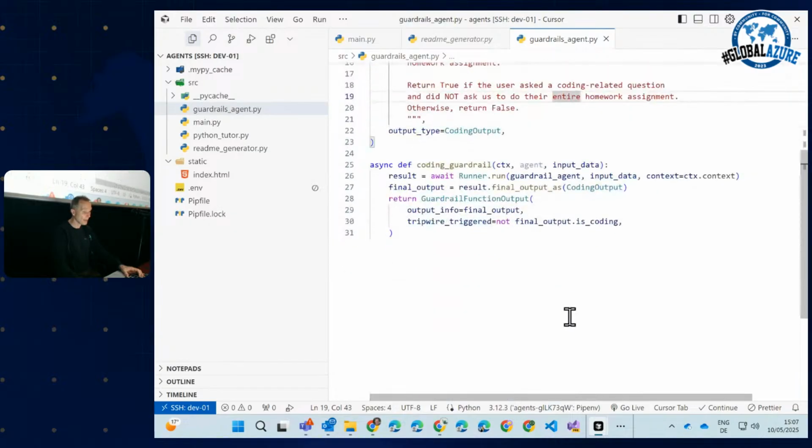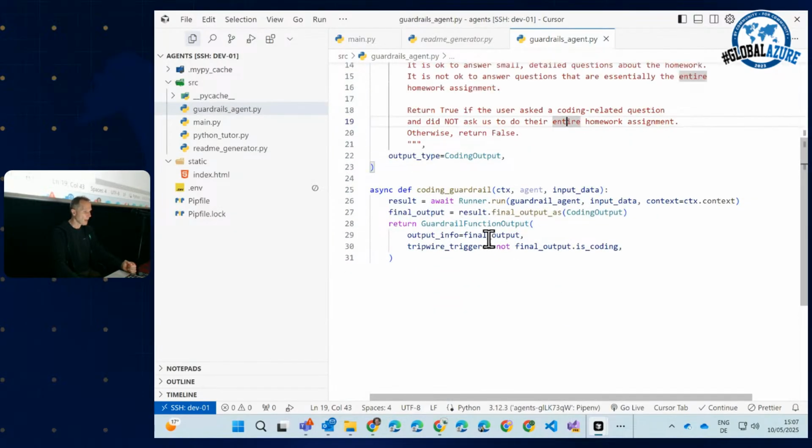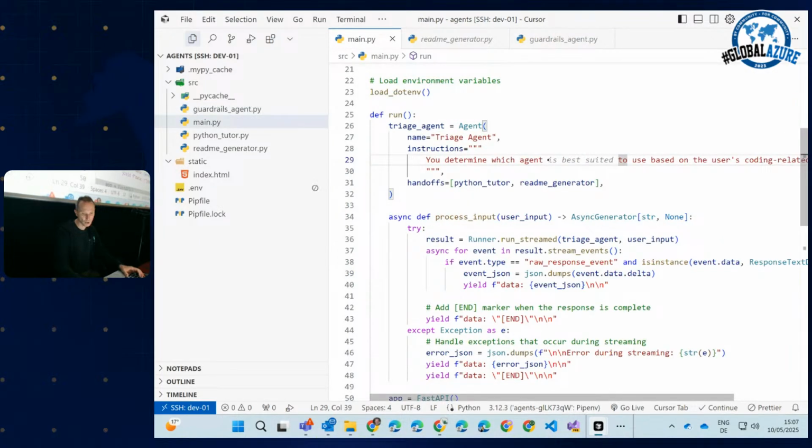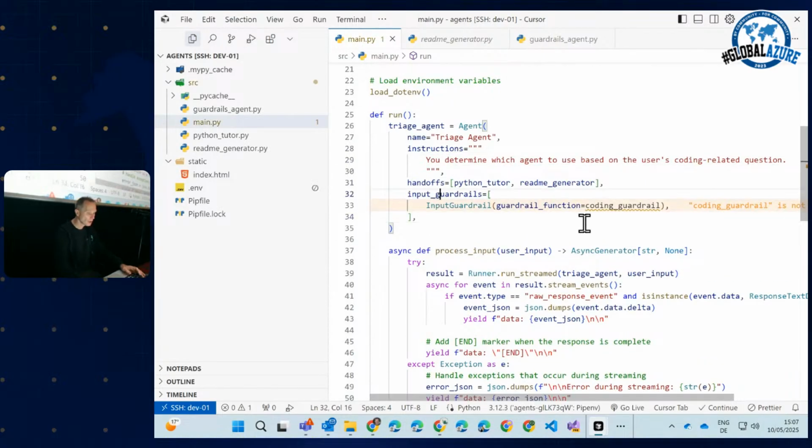And this guardrail agent is really just another agent, but please note that one. You see that? It's using a fast, small, and inexpensive model. So our guardrails use a small language model to quickly determine whether the question is outside the guidelines or inside the guardrails. Understood? So in the main functionality, we only have to tell our triage agent that we want to have additional guardrails.